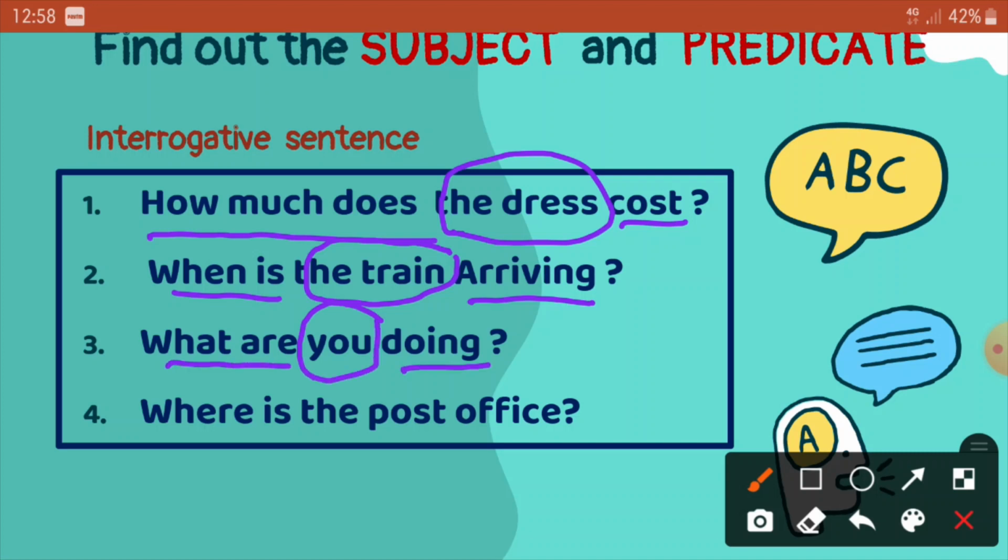The next sentence is: where is the post office? How can you change it in your mind? The post office is where? So here the post office is the subject, is where is your predicate. Here one more point, I think I had already told you that all predicates will always have one verb. So if you see here, in all the sentences, one verb is always there. Your predicate includes the verb, right? Either it is a helping verb or the main verb.